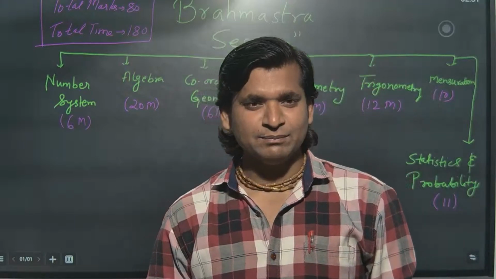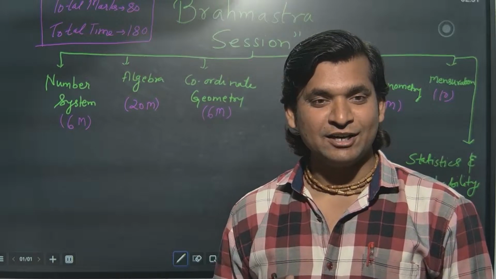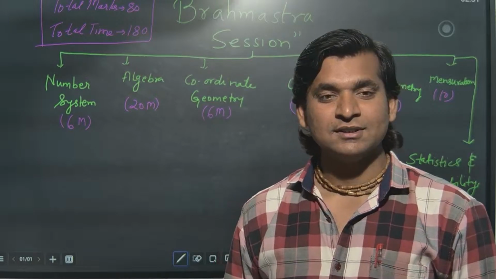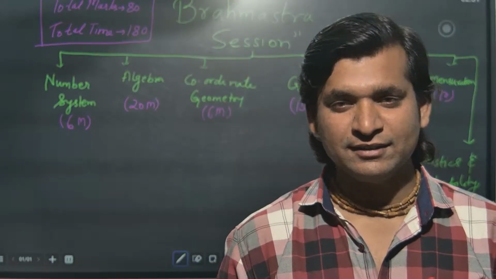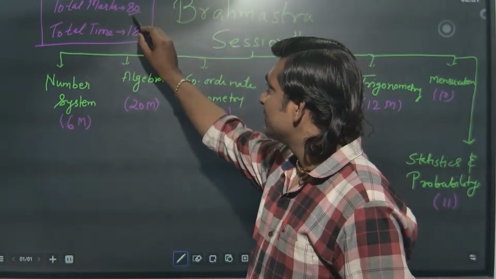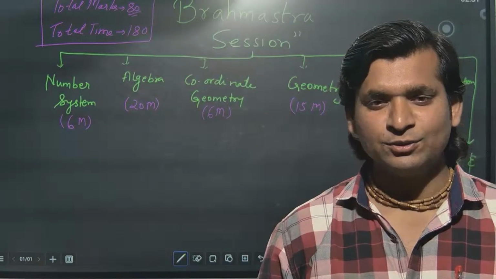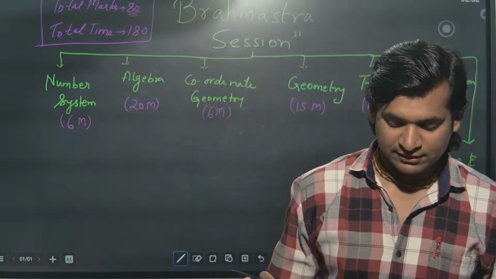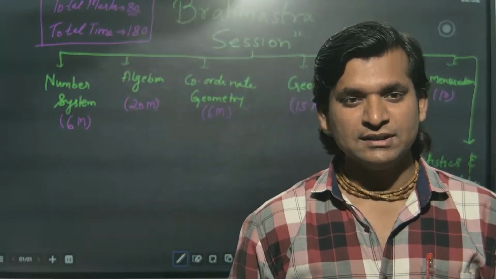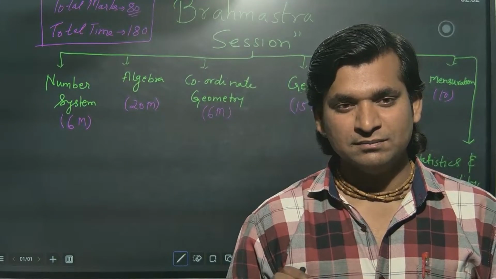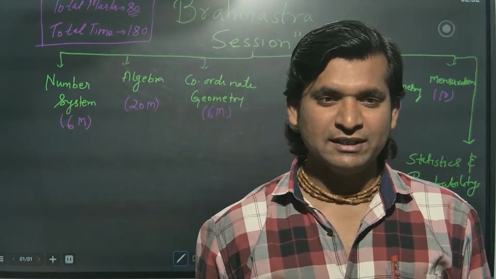Why did I keep the name Brahmastra? One Brahmastra Arjuna used to save the universe, and now one Brahmastra you have to use to save your mathematics exam and to get these 80 marks. In maths, you can easily score 80 on 80. There is no chance of doubt. Easily you can score. Just what is required? Concentration, focus, and problem solving ability. So what is this problem solving ability?